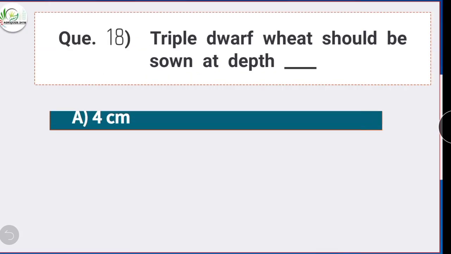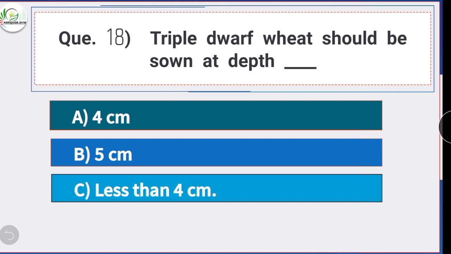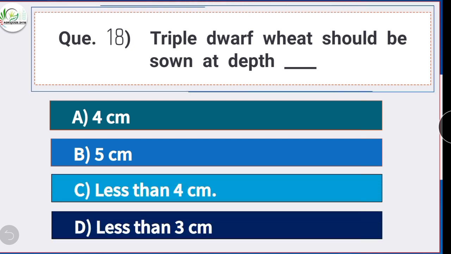Next is question number 18. Triple dwarf wheat should be sown at the depth? Option C is the correct answer, less than 4 cm. Triple dwarf wheat variety should be sown at a depth of less than 4 cm.